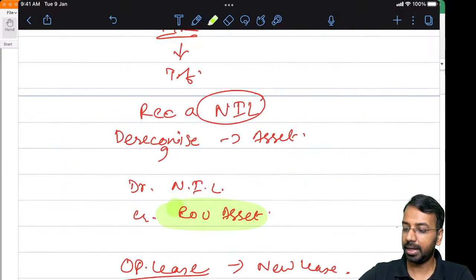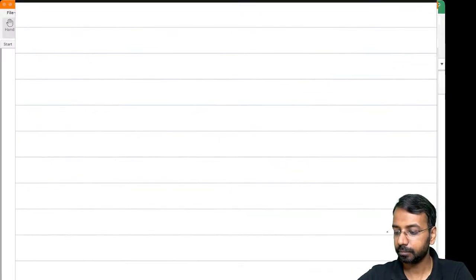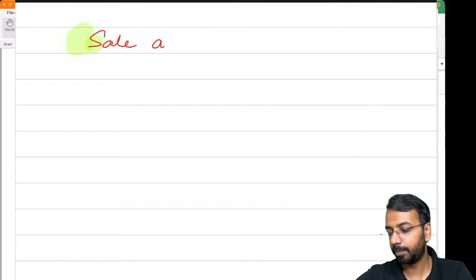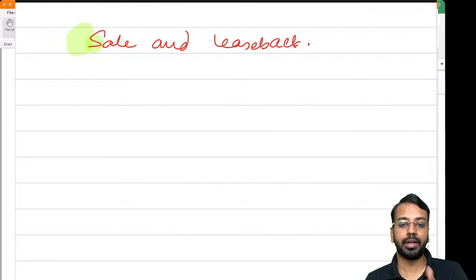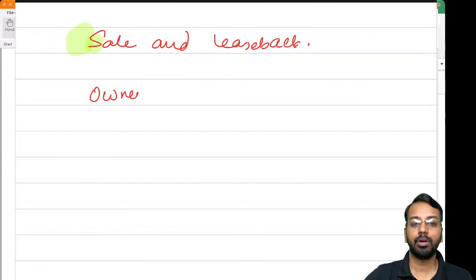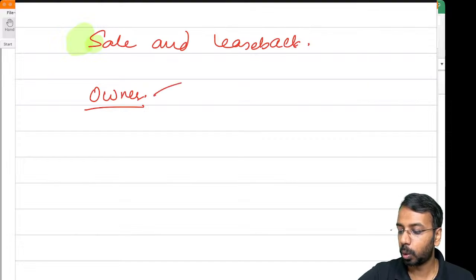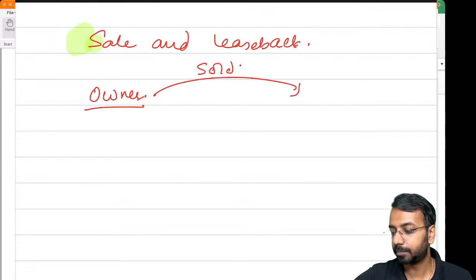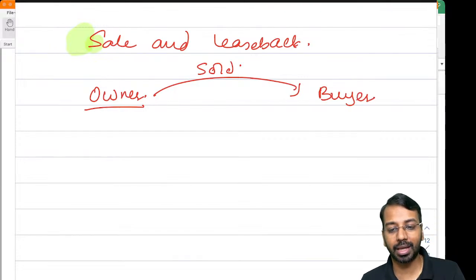Okay. Now, another important aspect that we need to understand is that of sale and leaseback transaction. Now, why do we enter into a sale and leaseback transaction? For example, I am the owner of the property. I want money. I needed money. So one option was to take a loan. I didn't want to take a loan. I sold the asset to a buyer.